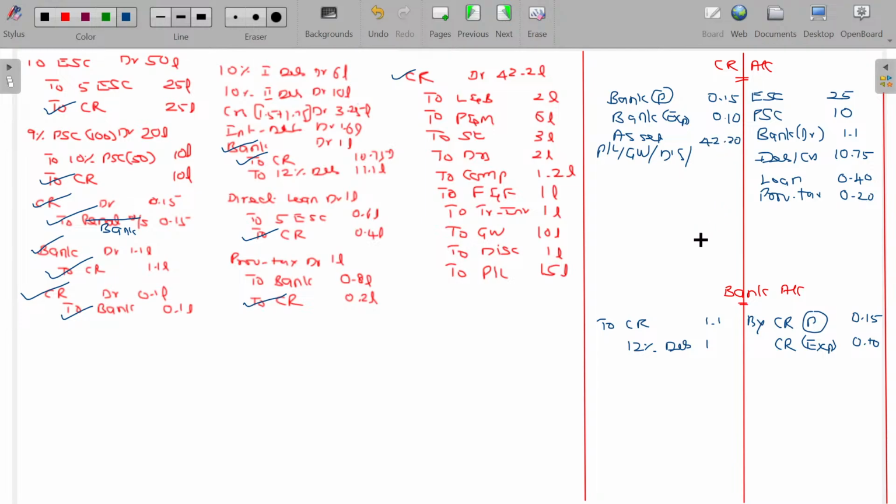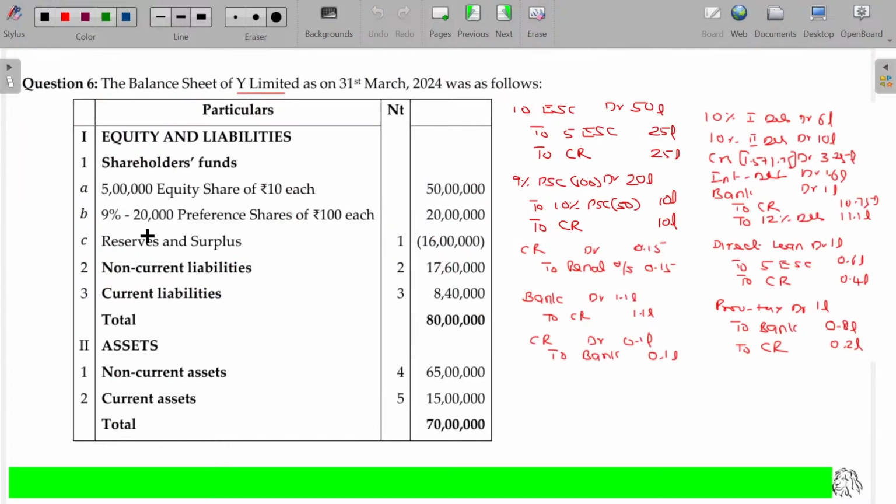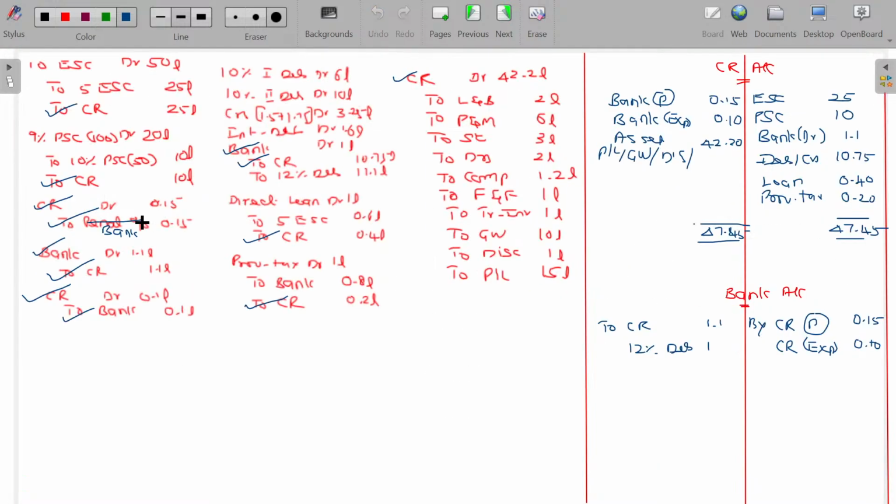Come on, tally the CR account and tell me whether it is tallying or not. 47.45. So there is a balance. How much balance is there? 5 lakhs. So you can now use it for any other intangible assets we have. Naturally, you can give the note: it is presumed the patent is worthless. So I consider the capital reduction can be used for writing down that one also. So that is another 5 lakhs.